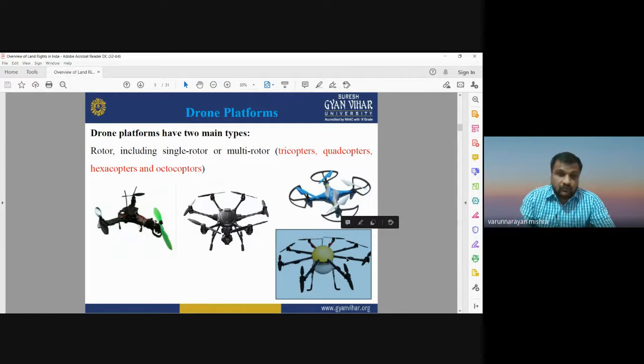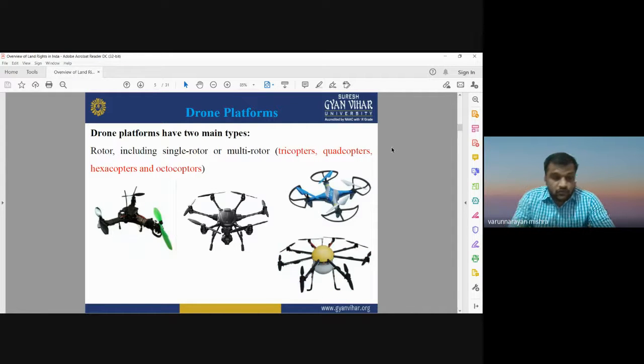So single rotor and multi-rotor are the 2 types of drones that are used for different purposes and different applications. Single rotor and multi-rotor drones have different capabilities and different applications.